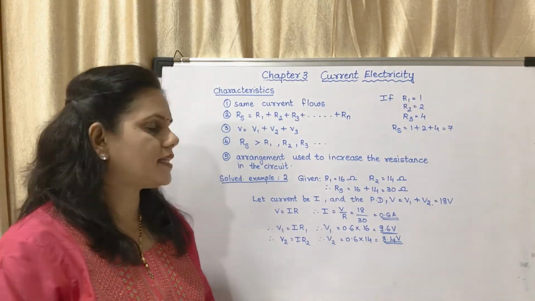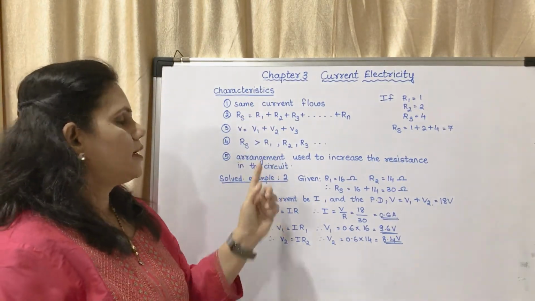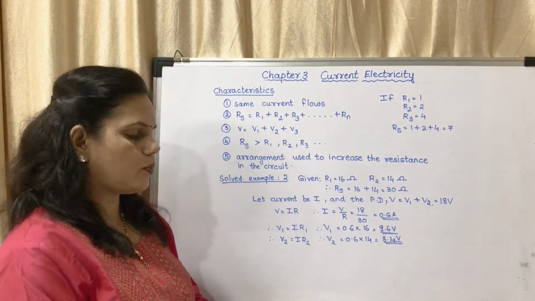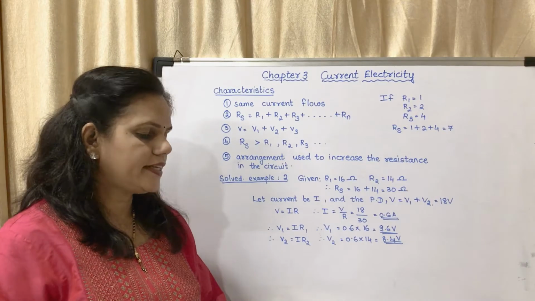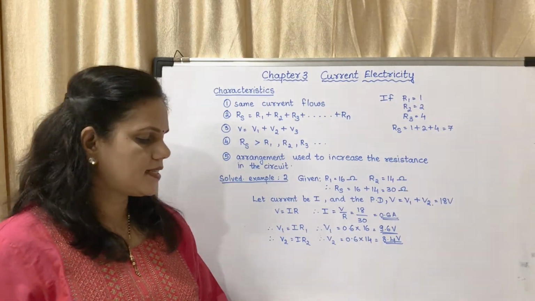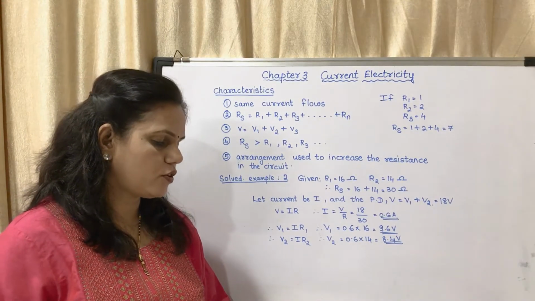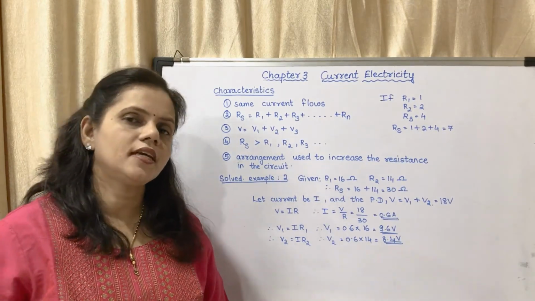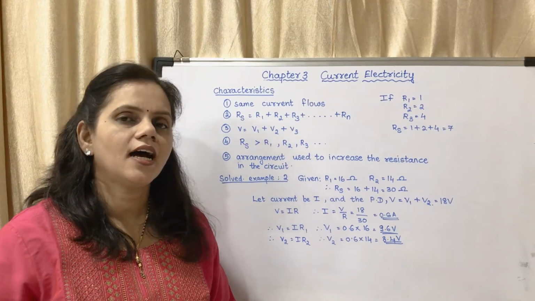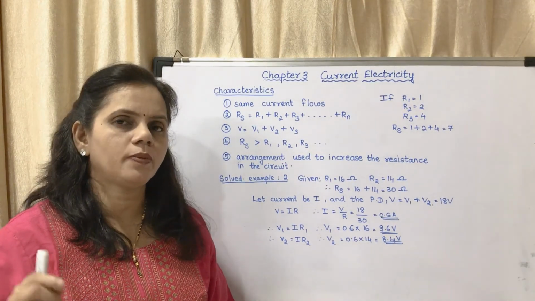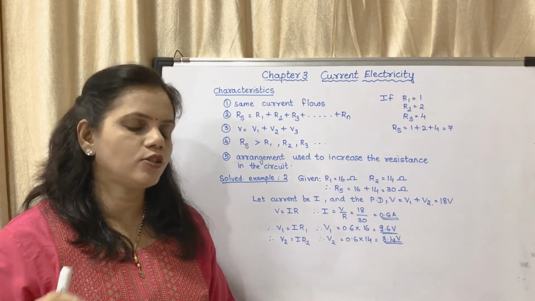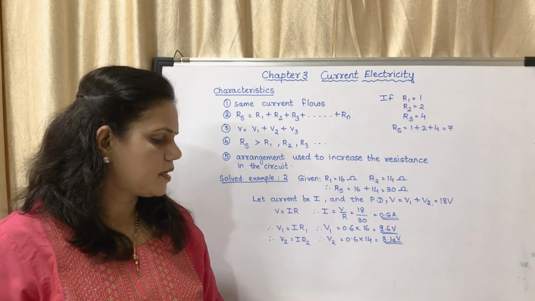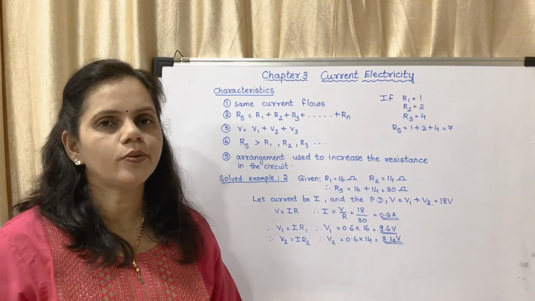So these are the characteristics of resistors connected in series. Now there are two solved examples below that you may see. The first one: three resistors having resistances 15 ohm, 3 ohm and 4 ohm are connected in series. What is the effective resistance? What is the equation to find out effective resistance? Rs is equal to R1 plus R2 plus R3. You have to just add those numbers, that is 15 plus 3 plus 4, that will give you 22 ohms.